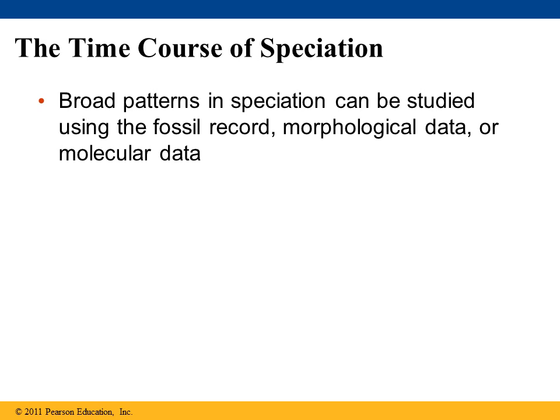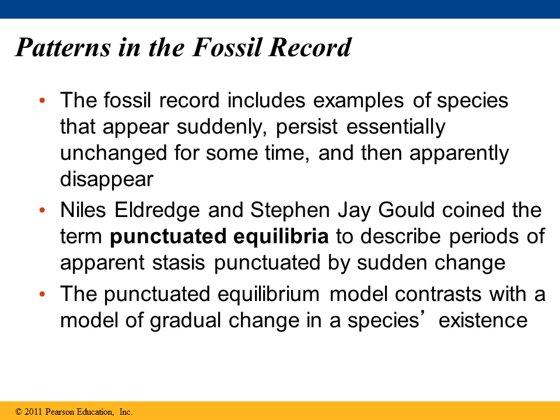Now, broad patterns of speciation can be studied using fossil records, morphological data, and molecular data. So when studying the fossil record, it is not uncommon for there to be periods where new species appear suddenly in the strata, persist essentially unchanged through several strata, and then apparently disappear.